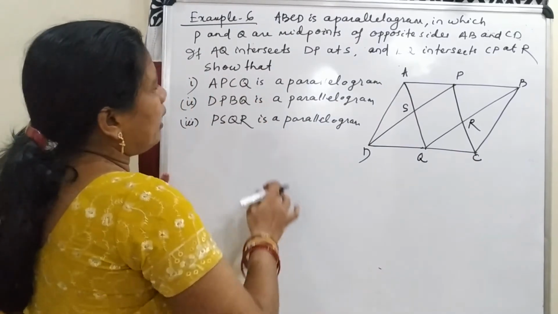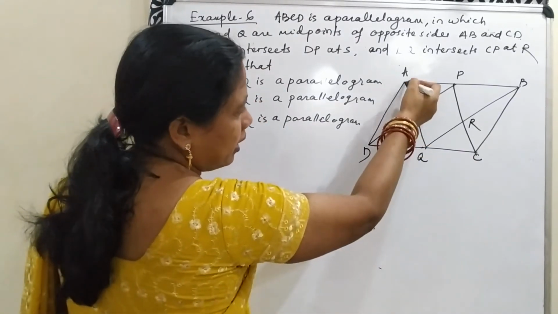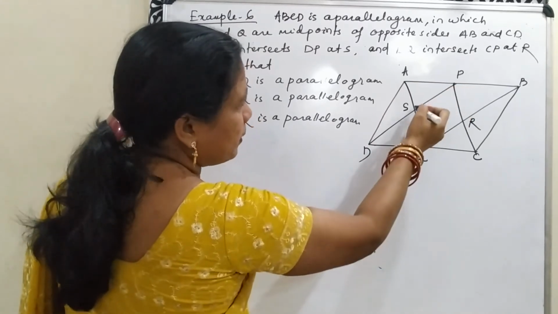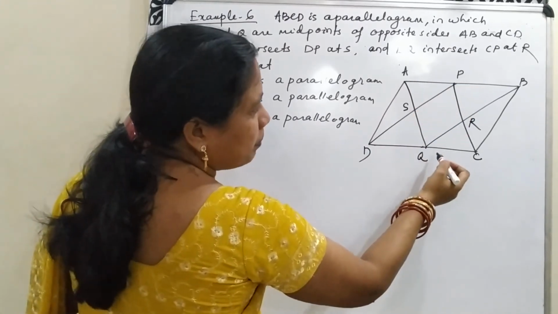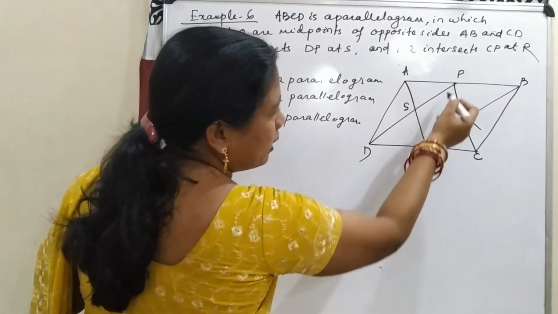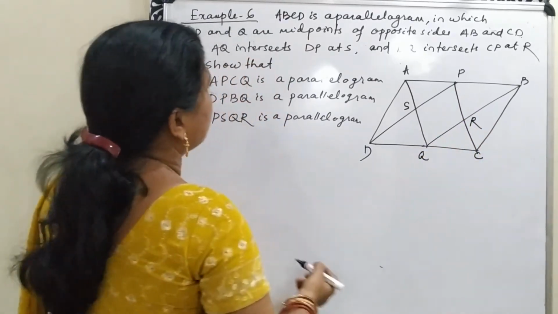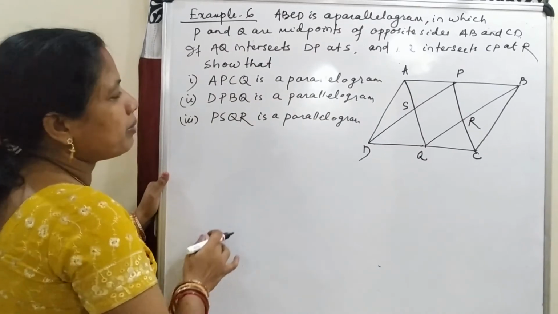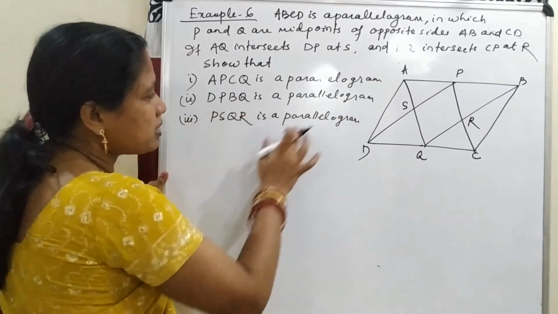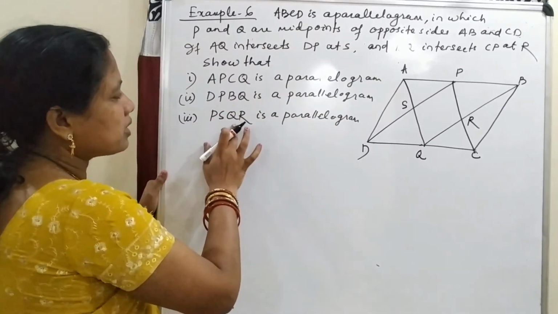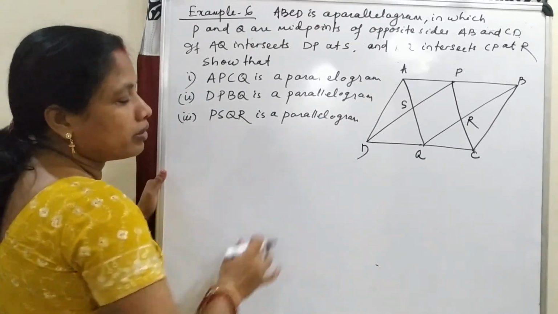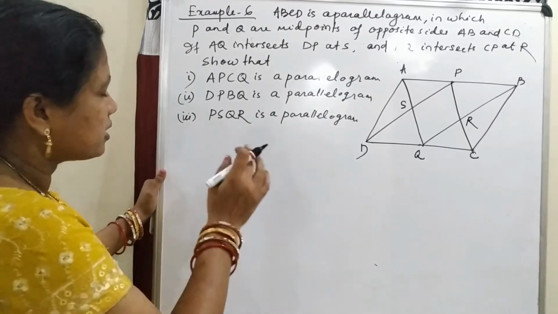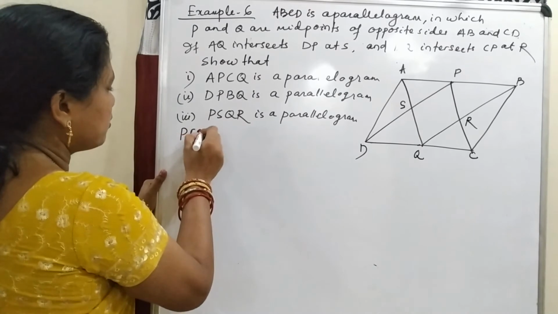Then AQ intersects DP at S and BQ intersects CP at R. Show that APCQ is a parallelogram, DPBQ is a parallelogram and PSQR is a parallelogram.